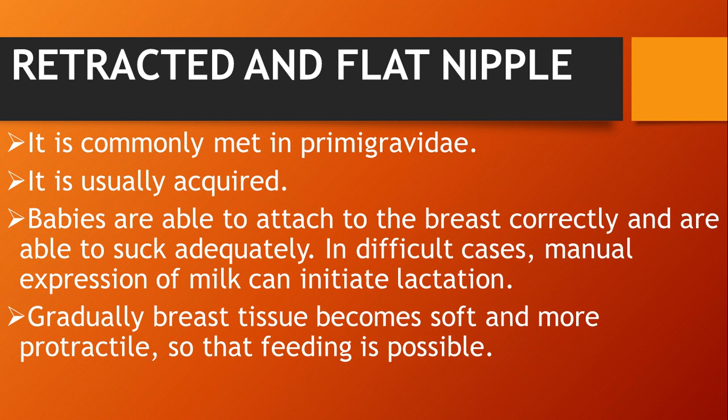It is commonly met in primigravida, and it is usually acquired, and the babies are able to attach to the breast correctly and suck adequately. In difficult cases, manual expression of milk can initiate lactation. Then gradually the breast tissue becomes soft and more protractile so that feeding is possible.